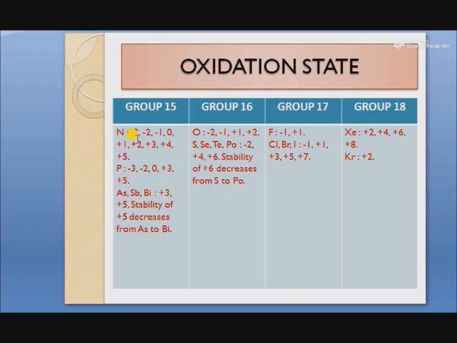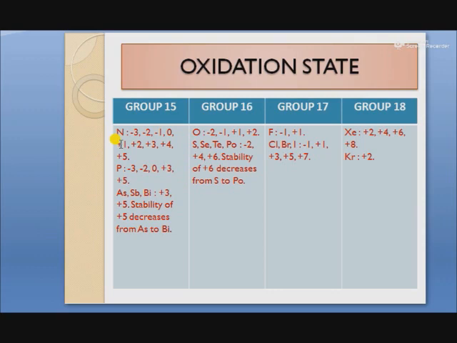Negative oxidation state shown by nitrogen is due to gain of electrons. When it gains 3 electrons, it carries -3 charge. In case of 2 electrons, it carries -2 charge. When it gains 1 electron, it carries -1 charge.